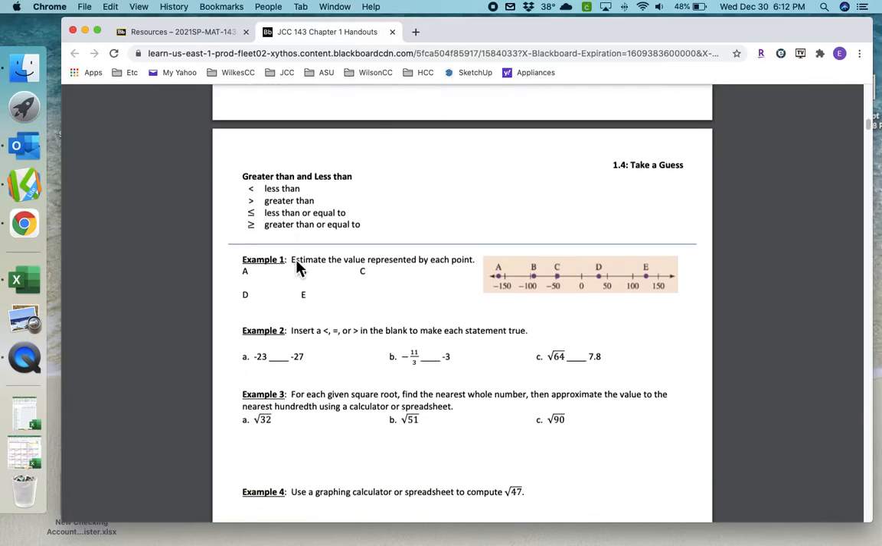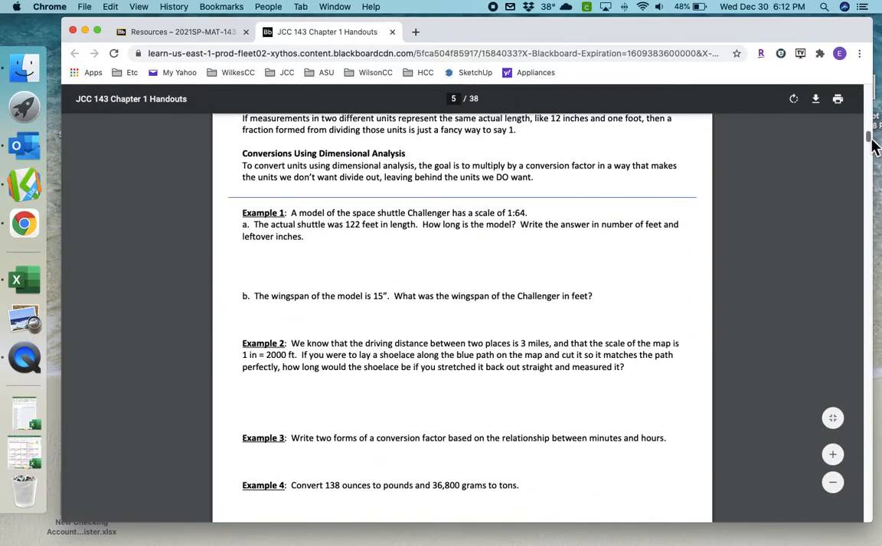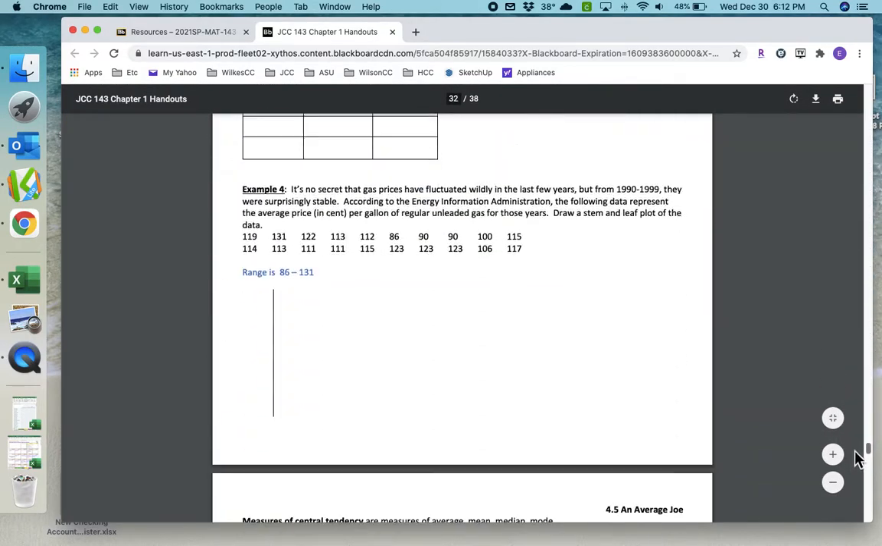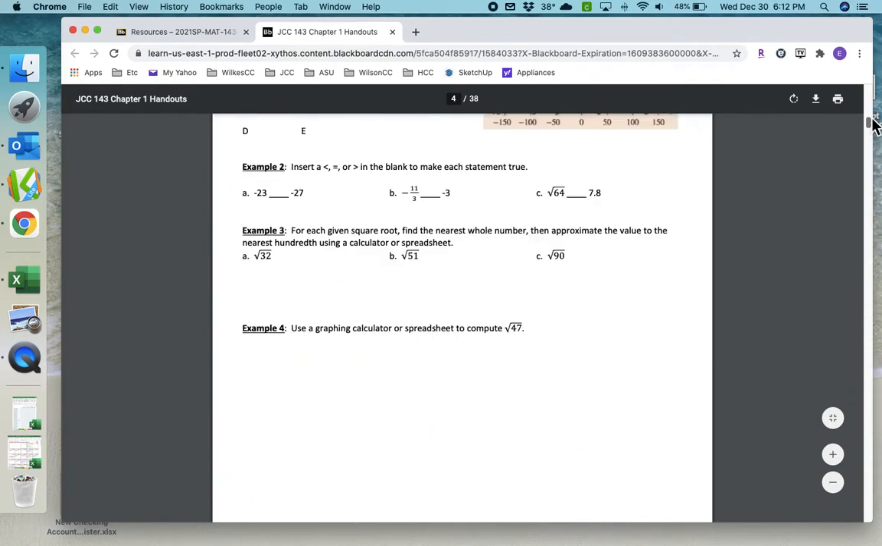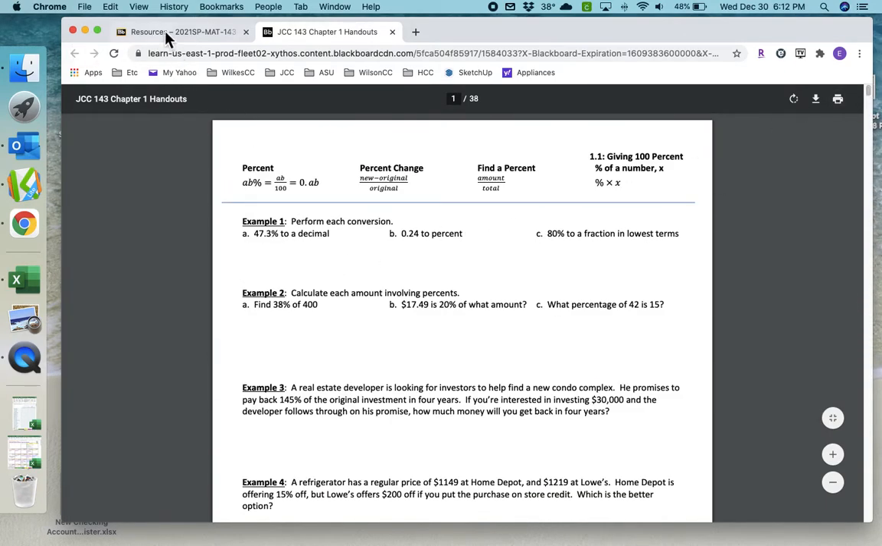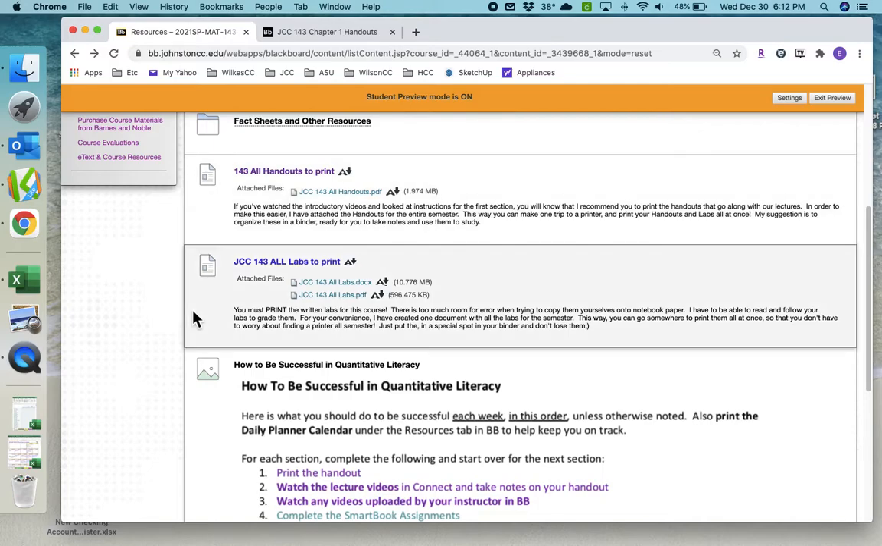So what I did was I put every single one for the entire semester right here, so you only have to make one trip to print those and not have to worry about selecting one at a time. And then here are all the labs to print.